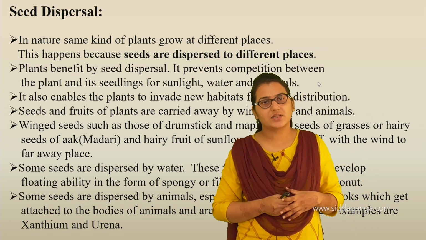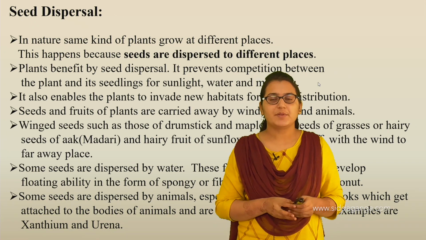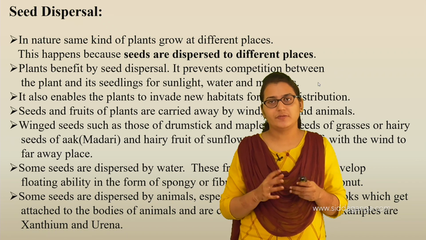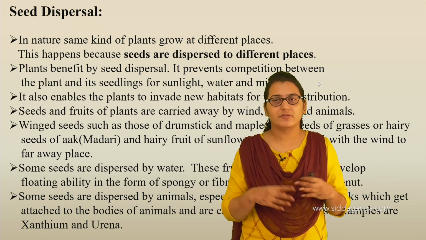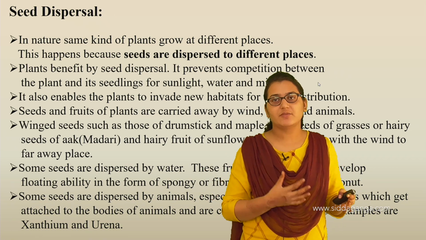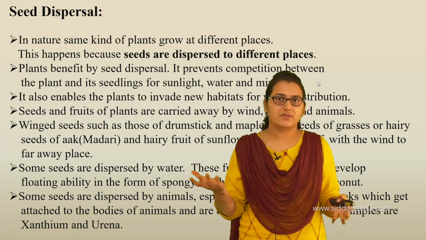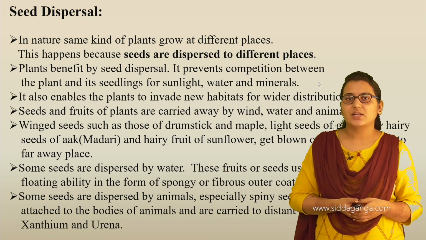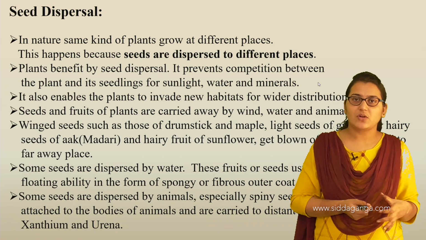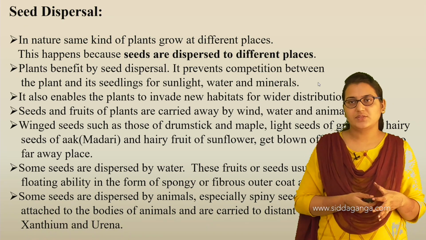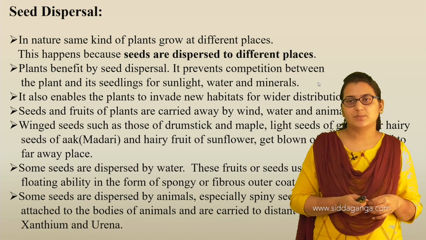In nature, the same kind of plants grow at different places. This happens because seeds are dispersed to different places. We all know that different plants grow in different places, right? The same plants will grow in different places, and different types of plants will grow in the same place, and vice versa. So the plants benefit by seed dispersal.